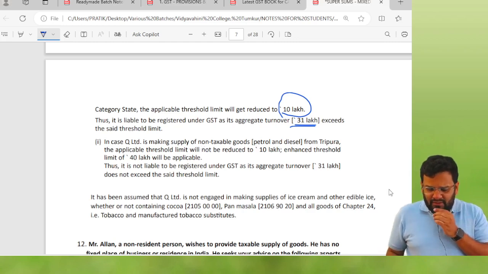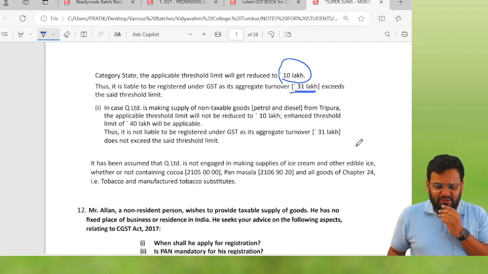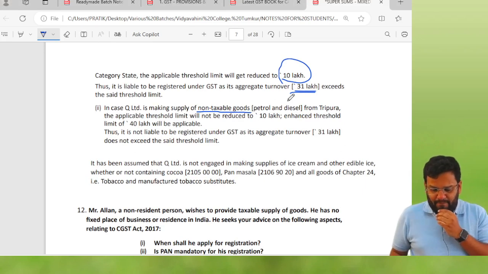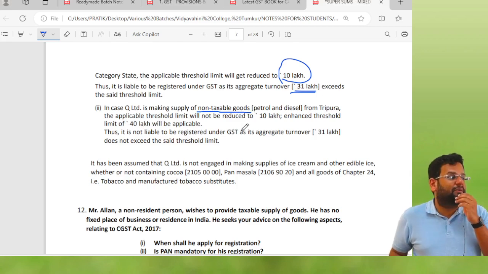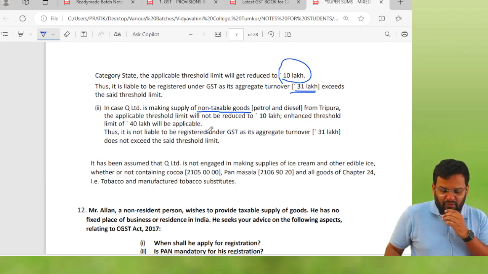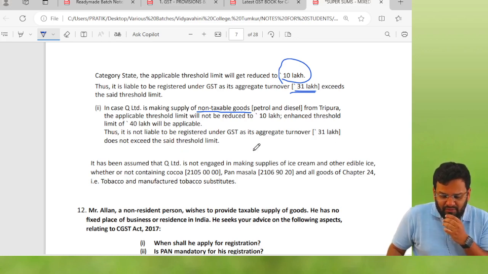In sub question 2's answer, in case Q Limited is making supply of non-taxable goods from Tripura, the applicable threshold limit will not be reduced to rupees 10 lakhs. The enhanced threshold limit of 40 lakhs will be applicable. Thus, it is not liable to be registered under GST as its aggregate turnover, that is 31 lakhs, does not exceed the said threshold limit.